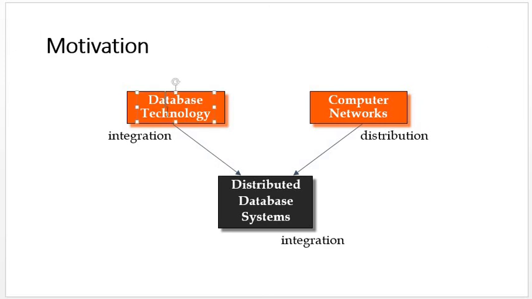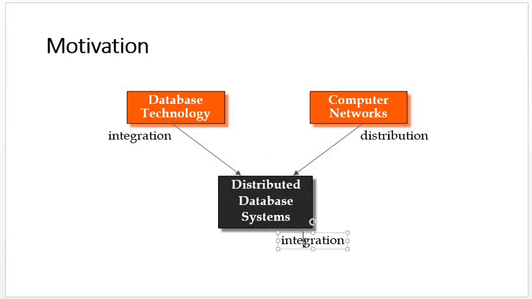That is database technology; the word integration is used because it integrates all your applications at one point. And a computer network is used to distribute your different site data at different places. This combination gives you the advantage of a distributed database system.